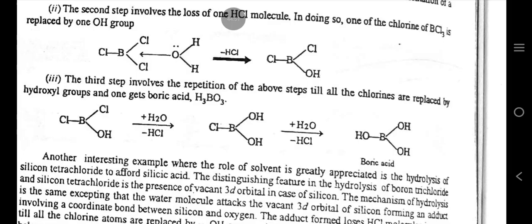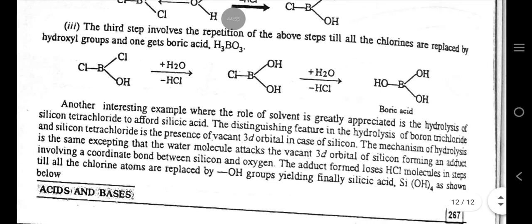In doing so, one of the chlorines of BCl3 is replaced by one OH group. The third step involves the repetition of the above steps till all the chlorines are replaced by the hydroxyl groups and one gets boric acid.